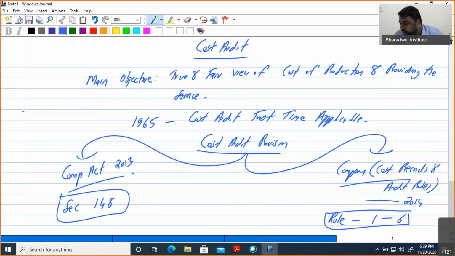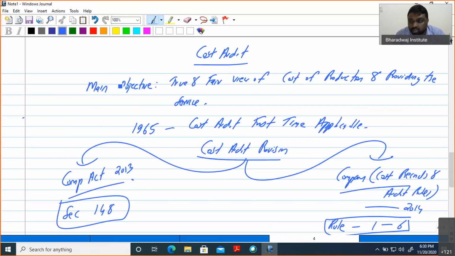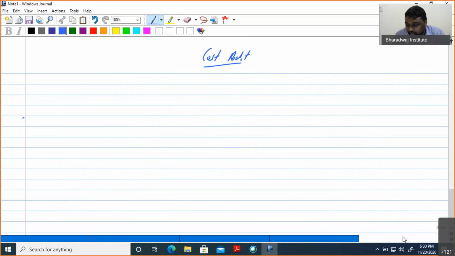Now going further, step by step we will discuss. See, if you want to do cost audit, you have understood one thing. What is a cost audit? A true and fair view of the cost of production or providing the service. So if you want to do cost audit, first you should have what?